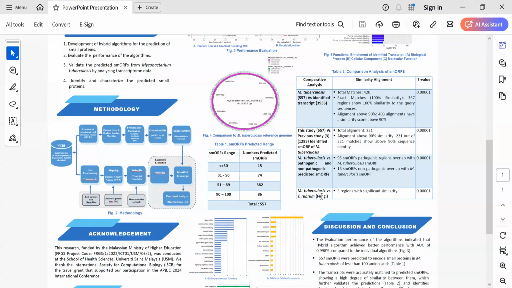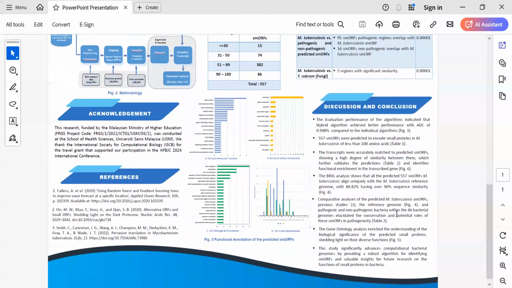When Mycobacterium tuberculosis was compared to the fungus Trichophyton rubrum, 5 regions with significant similarity were identified at a stringent e-value of 0.00001.